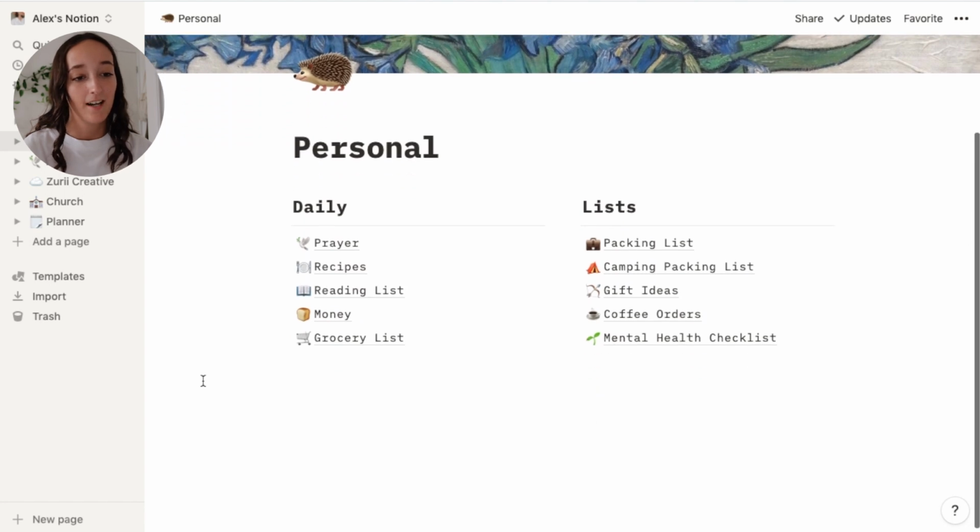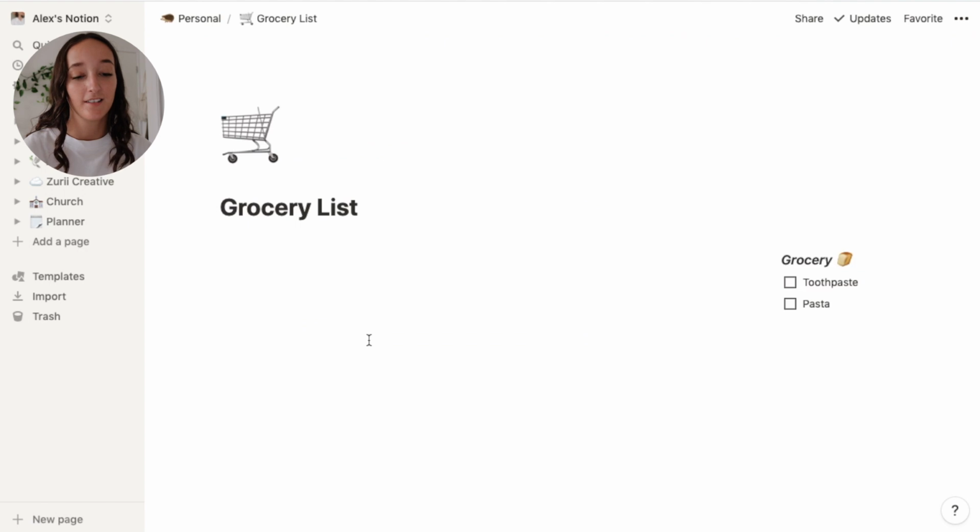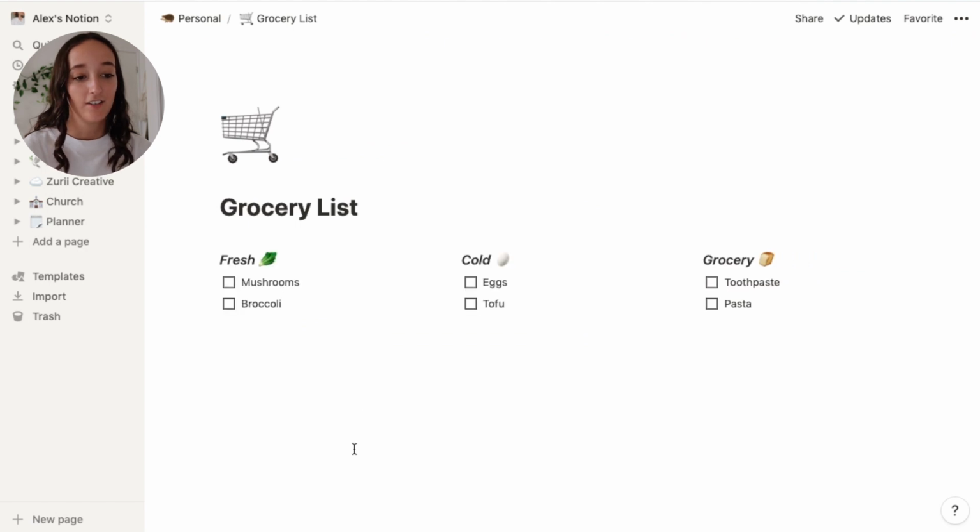And the last page that I have down here in my personal page is a grocery list. And in this, I just have my grocery list. Pretty self-explanatory. I have things categorized by fresh, cold, and grocery. So when I am at the store, I can quickly go around and get everything from the produce section at once, everything from the cold section at once, and everything from the grocery aisles at once, instead of going around and getting everything if it was in one big long list. So yeah, that is super helpful as well.